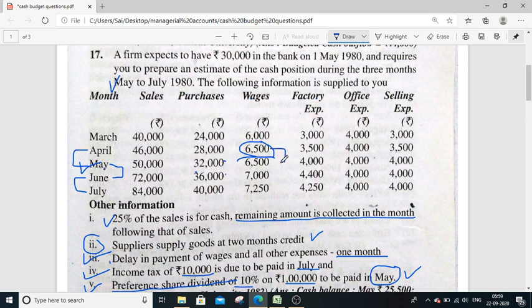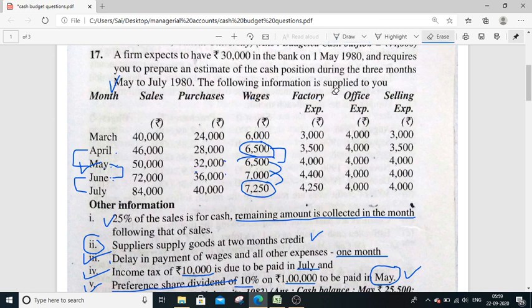This will be paid next month, and this 6,500 next month, and this 7,000 next month, and this 7,250 next month, which is not there in our problem. We are dealing only with May, June, July. So in the month of May, I am going to pay April amount. In the month of June, I am going to pay May amount. In the month of July, I am going to pay June amount.